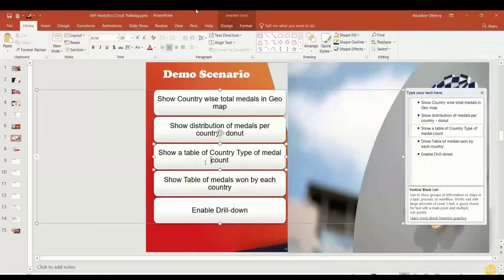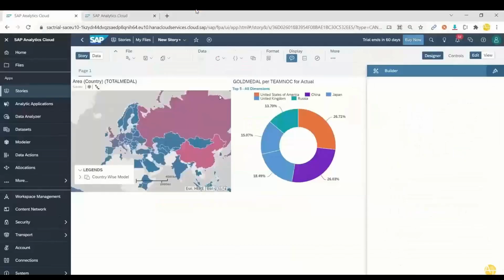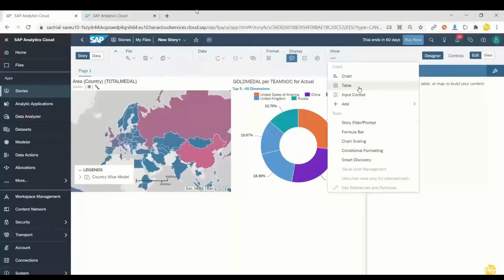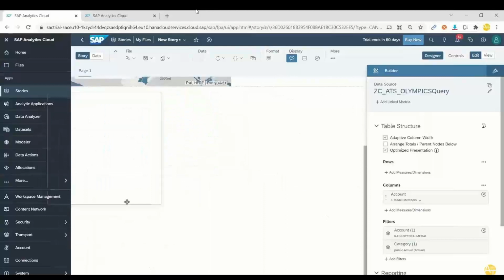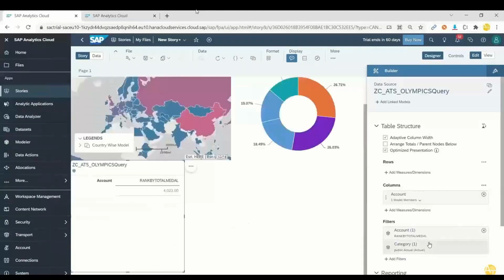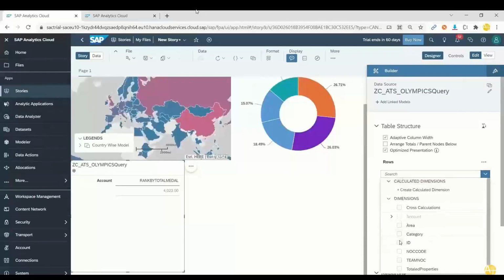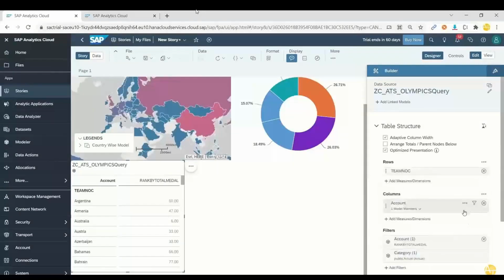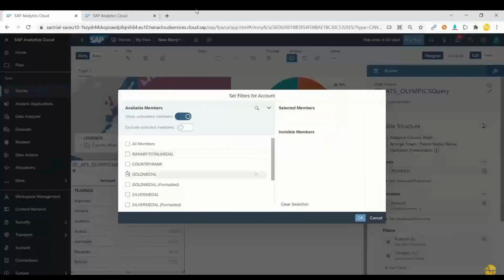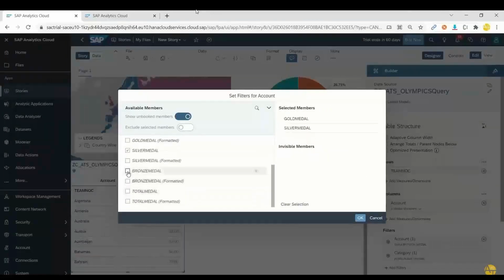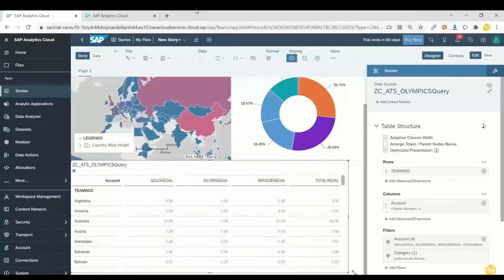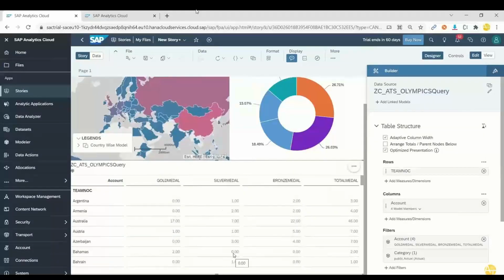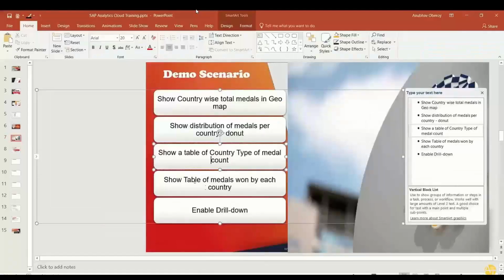So the next step is to create a table of country and type of medal count. We want to build a complete report now. For that, we add a table control again from more options, and I will just drag this a little at the bottom. Now I can choose the team NOC, and I can choose more details: gold medal, silver medal, bronze medal, and total medals. For each country, we can see the total number of medals and each type of medal in a table. This is good for reporting purposes.